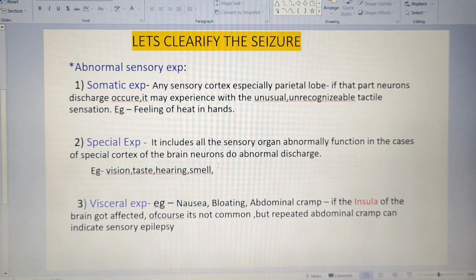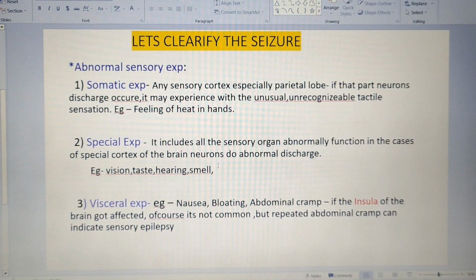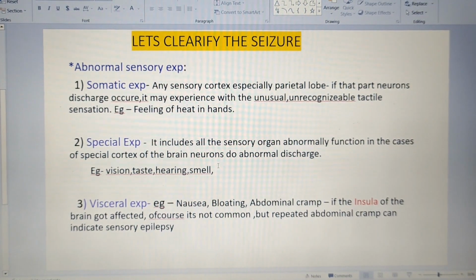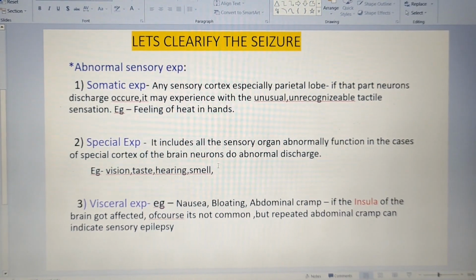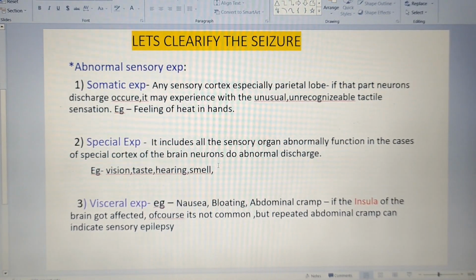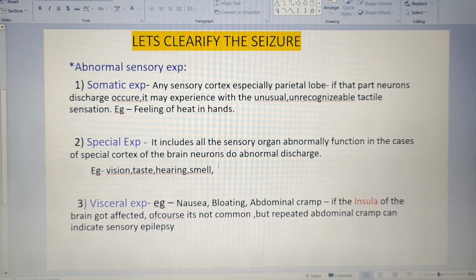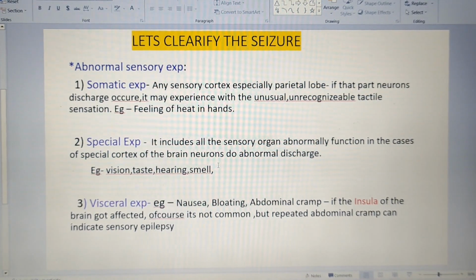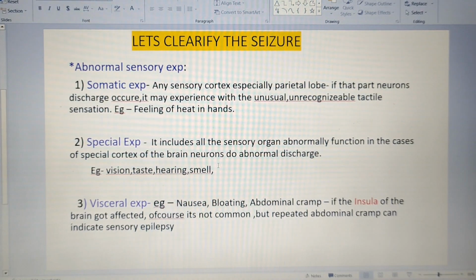Next, come to the visceral experience. What is the meaning of visceral sensory experience? For example, a person is aware of her own pain, for example an abdominal cramp. What is happening? The patient has repetitive abdominal muscle stiffening. You may find that the patient is physiologically completely normal. Then why are they complaining about abdominal pain?